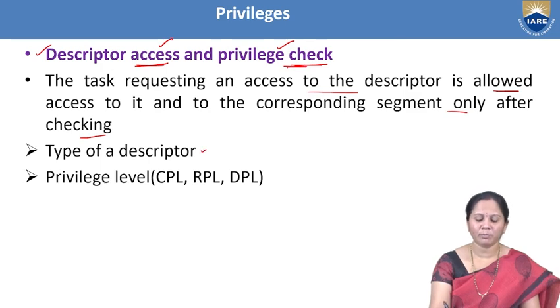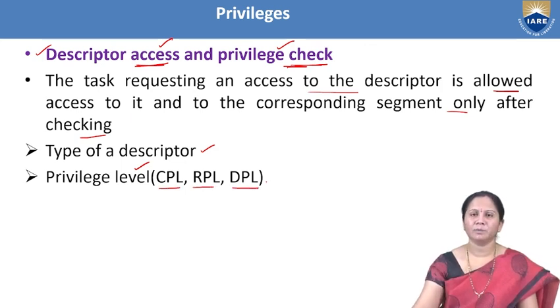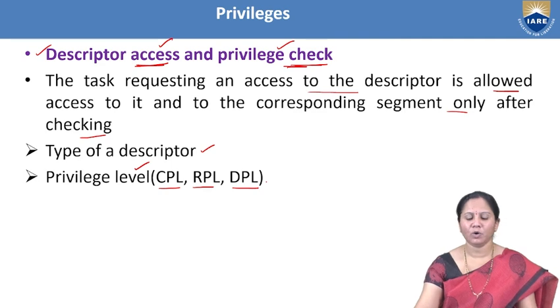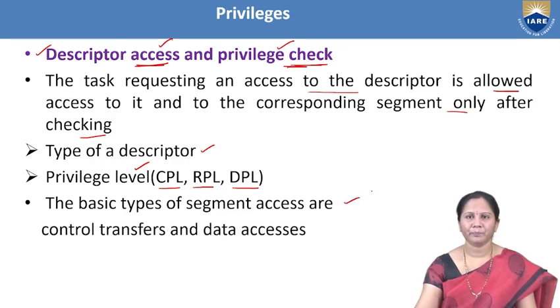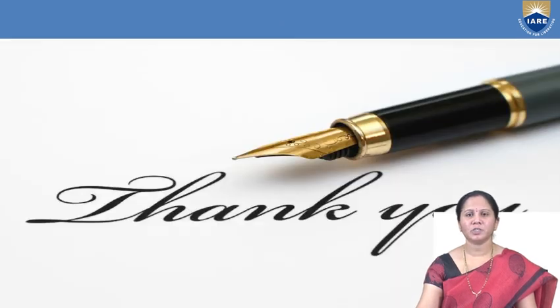It has to check the type of the descriptor and the privilege level, which may be the current privilege level, requested privilege level or descriptor privilege level. Only after checking all these will access be given. The basic types of segment accesses are control transfers and data transfers. So this is the information related to segmentation.